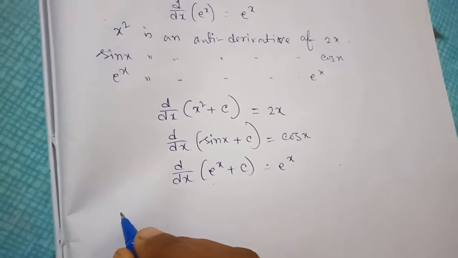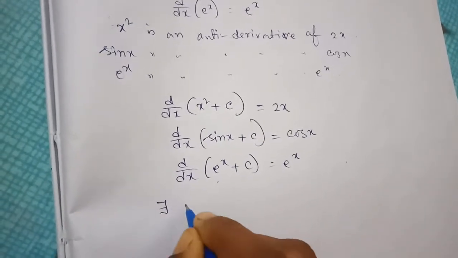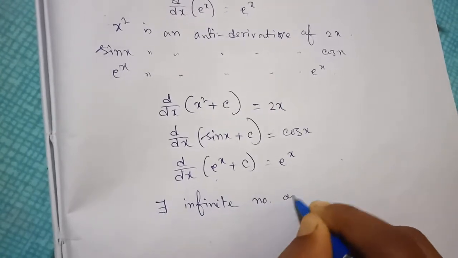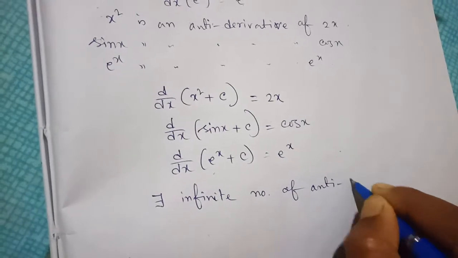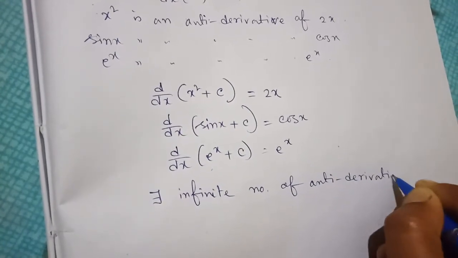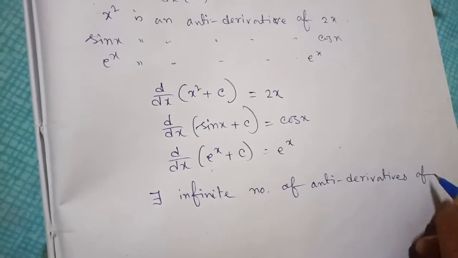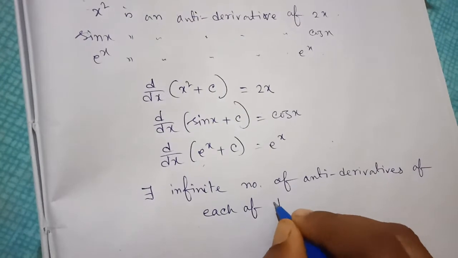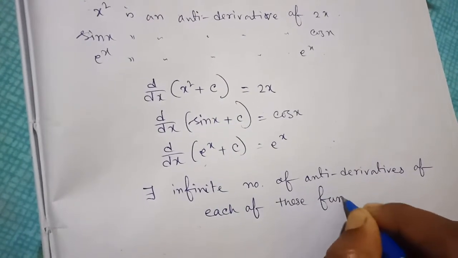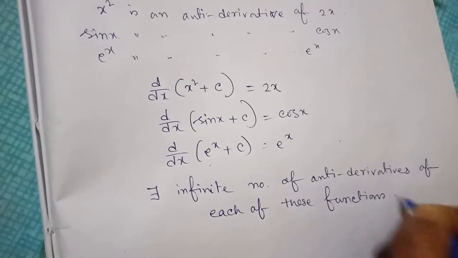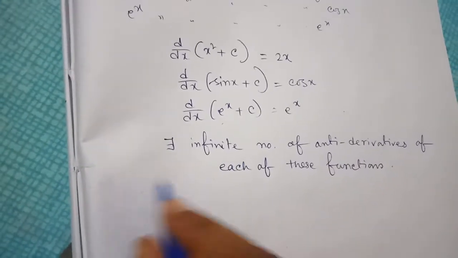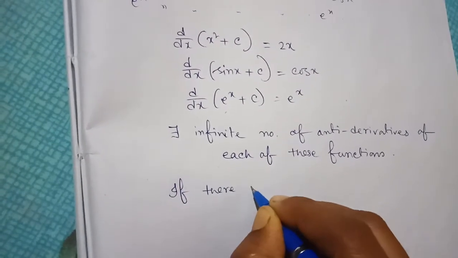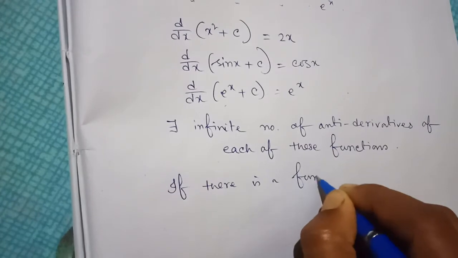That means there exist infinitely many antiderivatives of each of these functions, right?